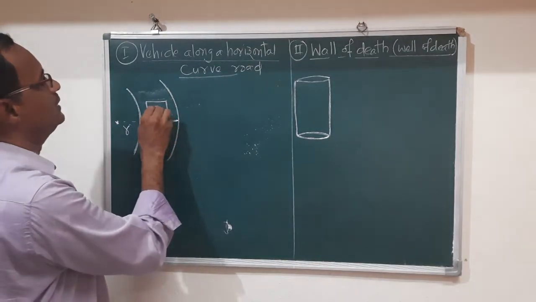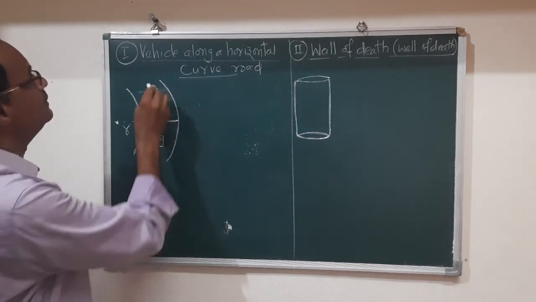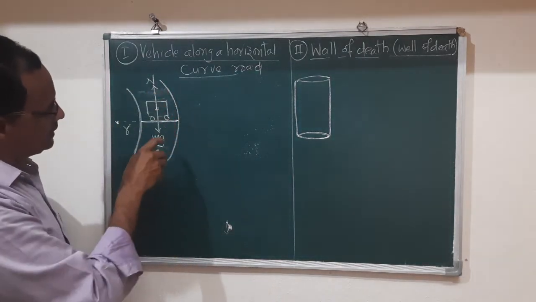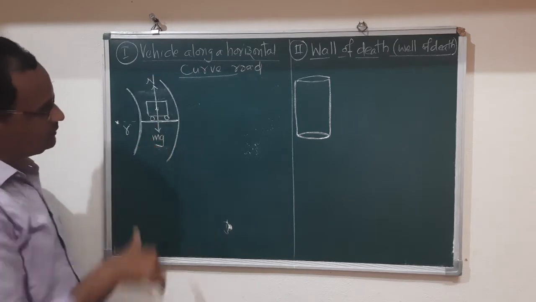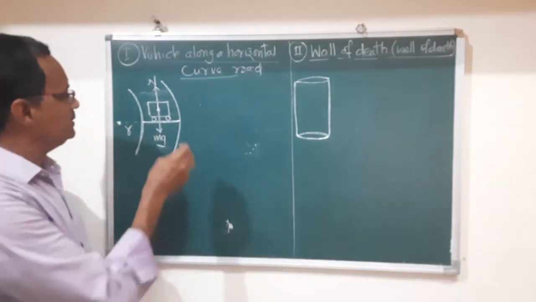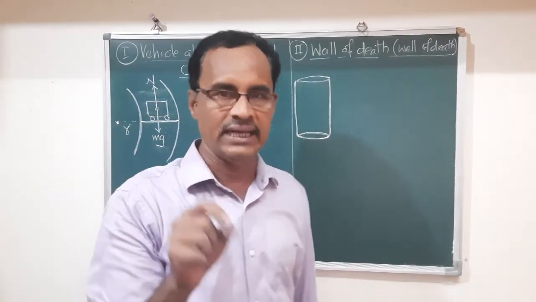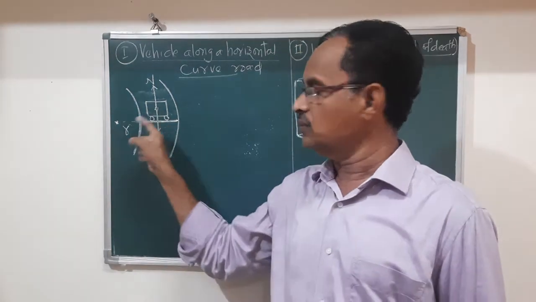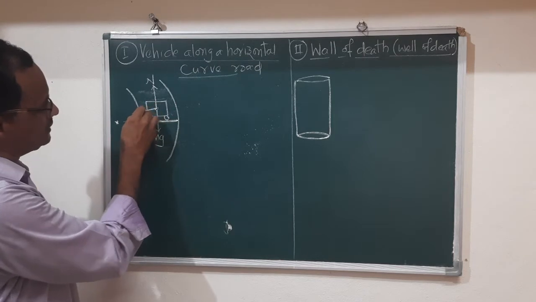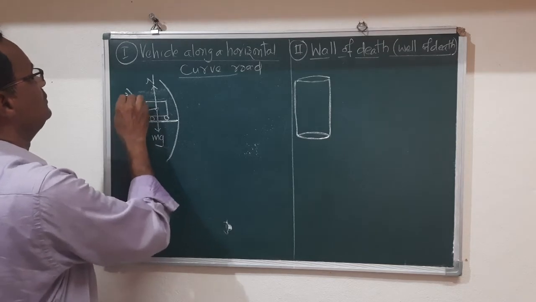At the same time, the normal reaction is acting opposite to the weight of that vehicle, and suppose that is N. Now when this car takes a turn, it performs uniform circular motion, and at that time the centripetal force is acting at the center of gravity. It is always directed towards the center of curvature of the road, and therefore the direction of the centripetal force is towards the center, and we know that the magnitude of the centripetal force is mv square by r.